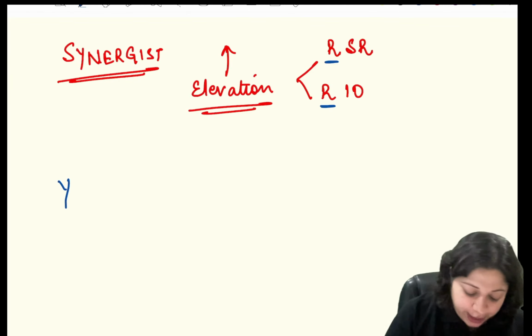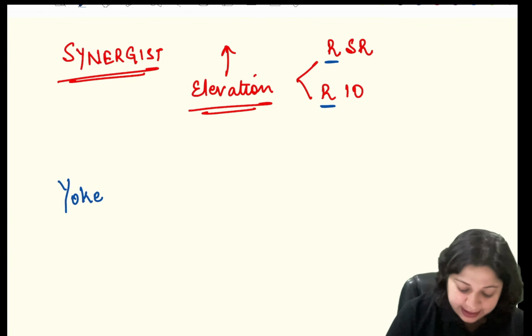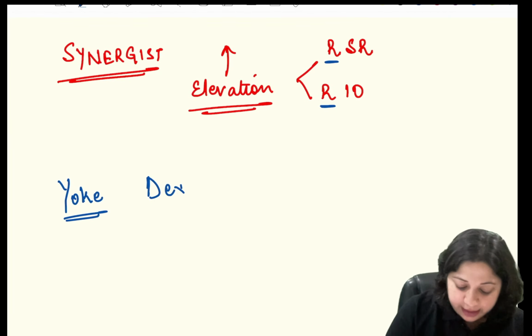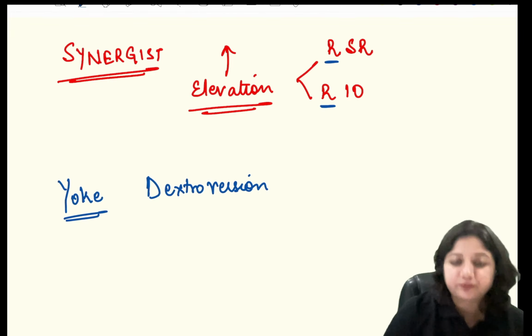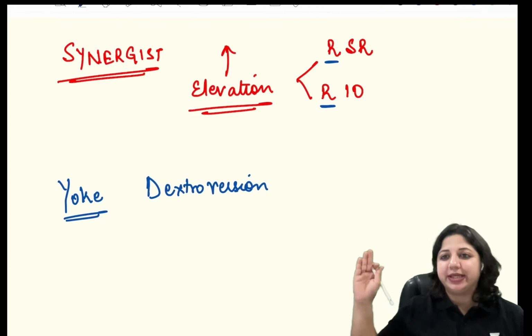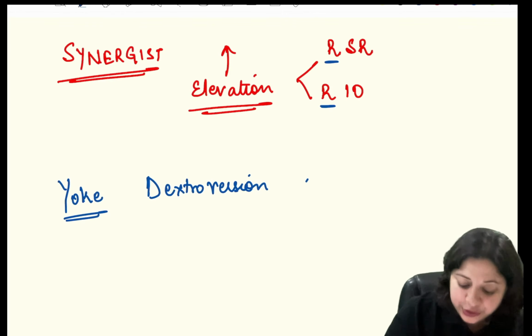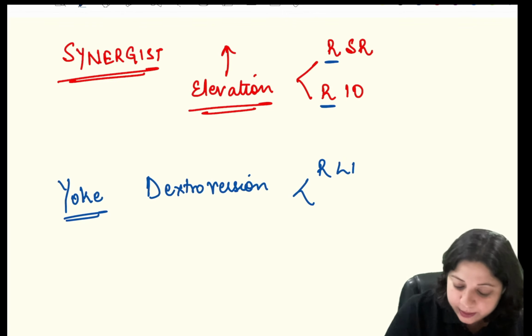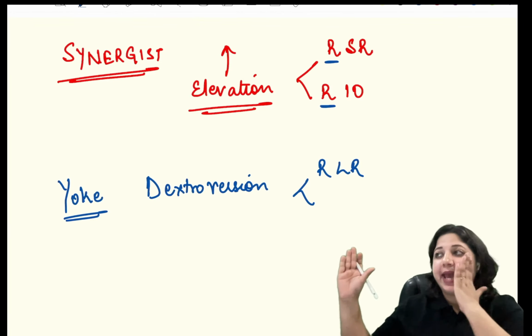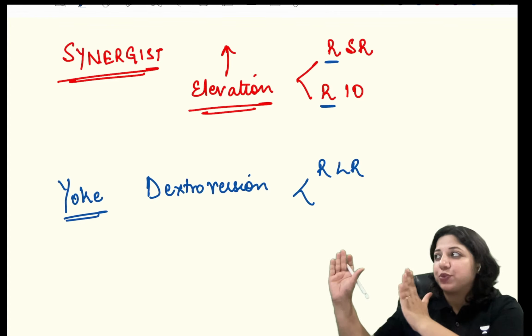Whereas when I talk of yoke muscles, that means if I have to look, there is dextroversion. Here, this is my right eye. If I want to look here, my right lateral rectus would work, which would abduct this eye, and my left medial rectus would work.